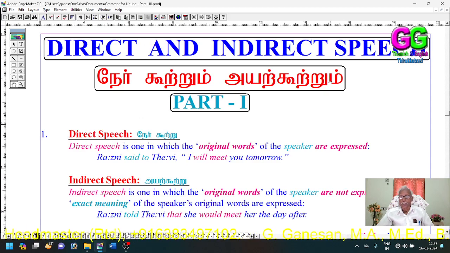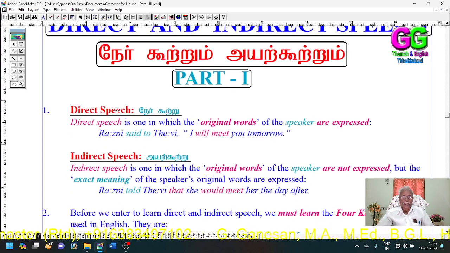Direct and indirect speeches. Part 1. Direct speech. What is direct speech? Direct speech is one in which the original words of the speaker are expressed. Then you see the example.